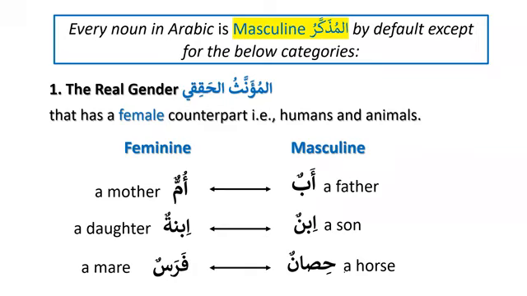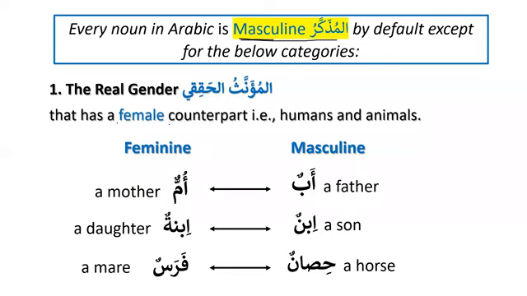Now we have learned already that every noun in Arabic is masculine. So that means if every noun is masculine, we don't need to bother about it. The only thing that we need to focus on is the feminine, right? So the first thing that we have learned already is the real gender, al-mu'annath al-haqiqi. And what is that, the real gender?